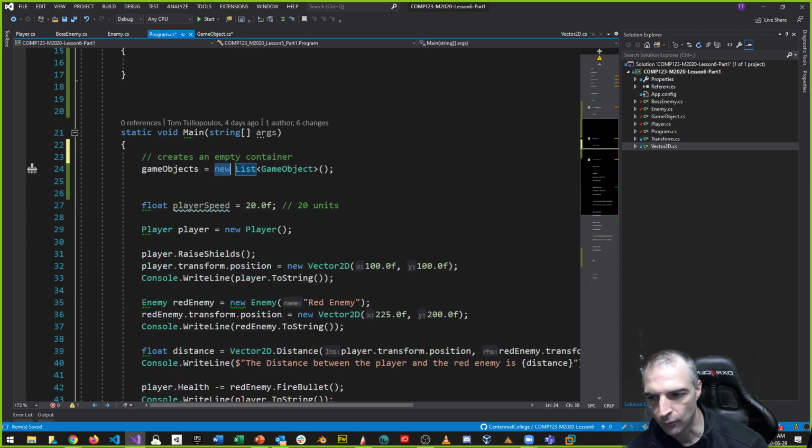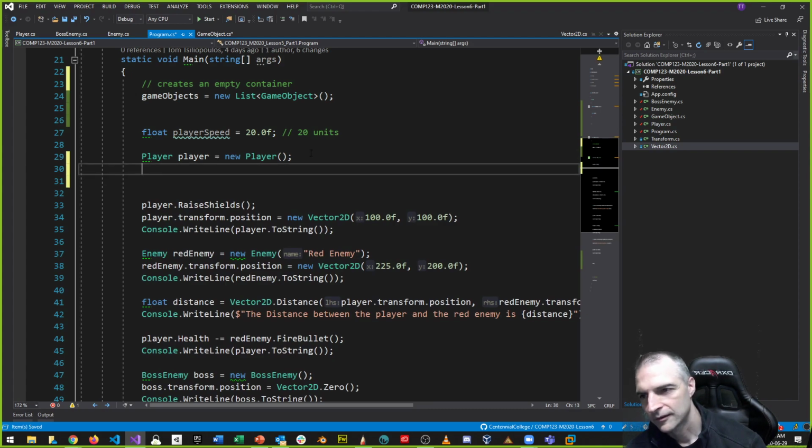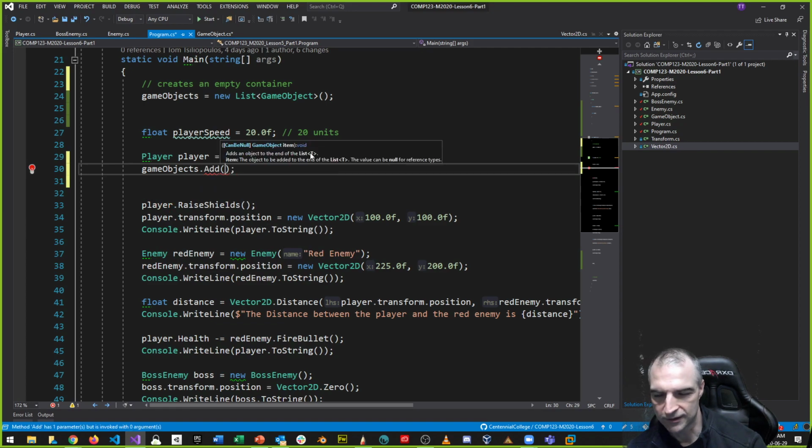And when I instantiate a new object with the new keyword, like new player, new enemy, new boss enemy, I want to add these three things to the GameObjects list. As soon as I create it, I add it to the list. So I can say GameObjects, I want to add, that's the verb, and the type I need is a GameObject, player.